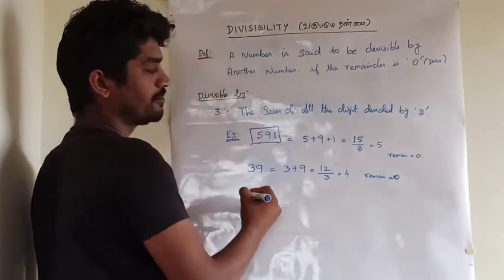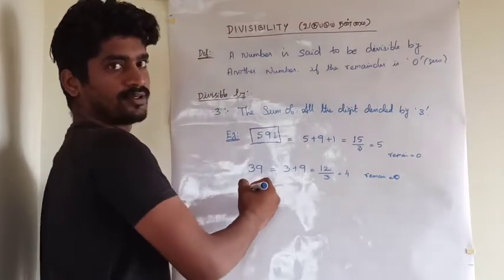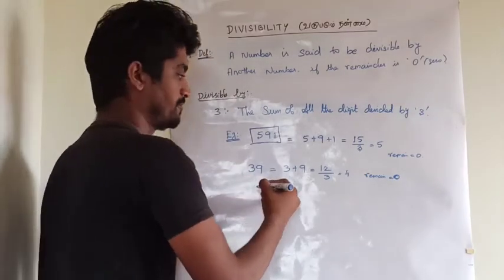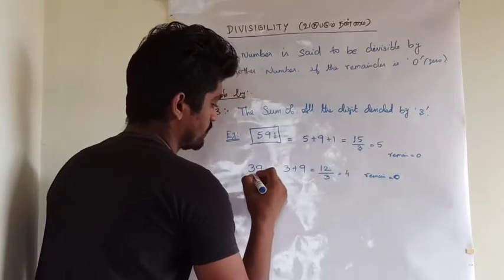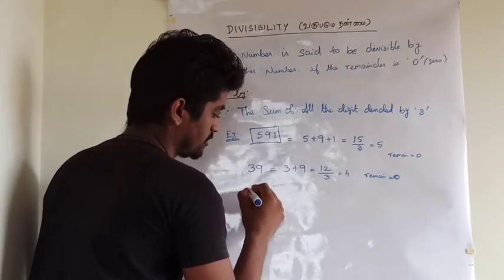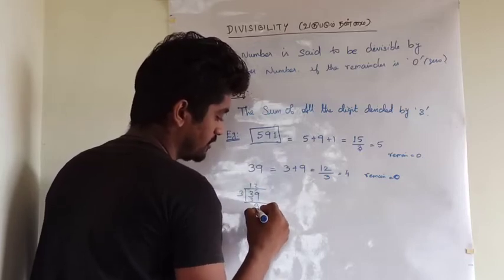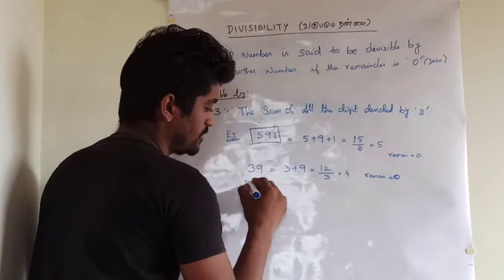So the given number is fully divisible by 3. It satisfies the rule for divisibility of 3. So we can try. 3 1s are 3, 3 3s are 9. The value is 13.